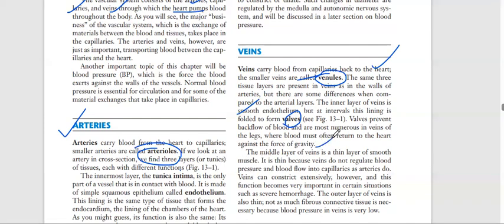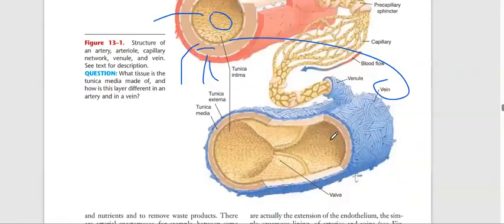So here we have to remember that one thing is very different from the arteries. It is in the inner layer, the endothelium layer. This is the endothelium layer, tunica intima, tunica media, tunica externa. Tunica intima is made up of endothelium to avoid blood clotting, so the blood flows smoothly. So the endothelium has valves.